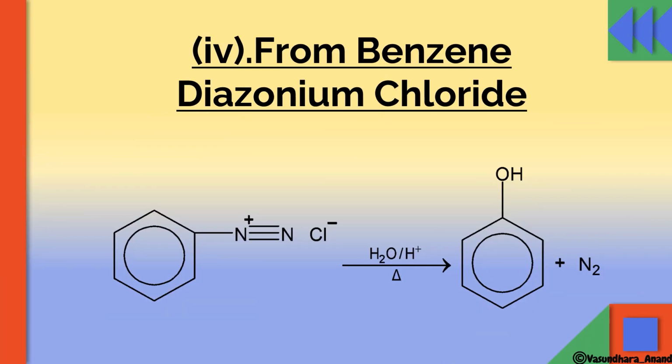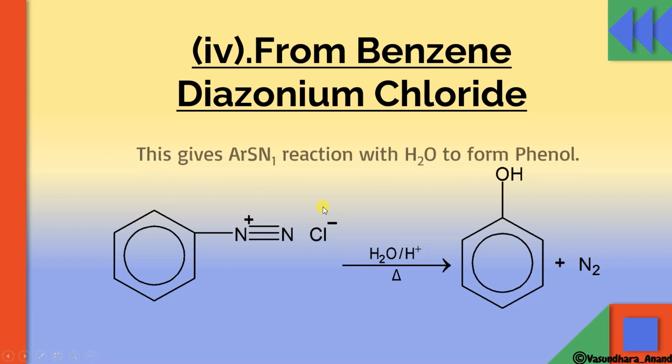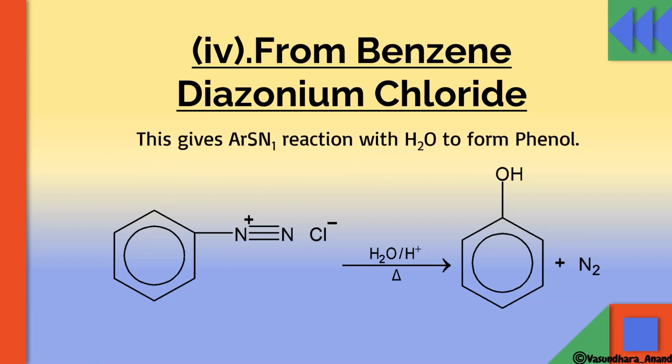Now the next thing, from benzene diazonium chloride. We know that N2Cl is called benzene diazonium chloride here. It gives an aromatic SN1 reaction with H2O to form phenol. So this is benzene diazonium chloride.